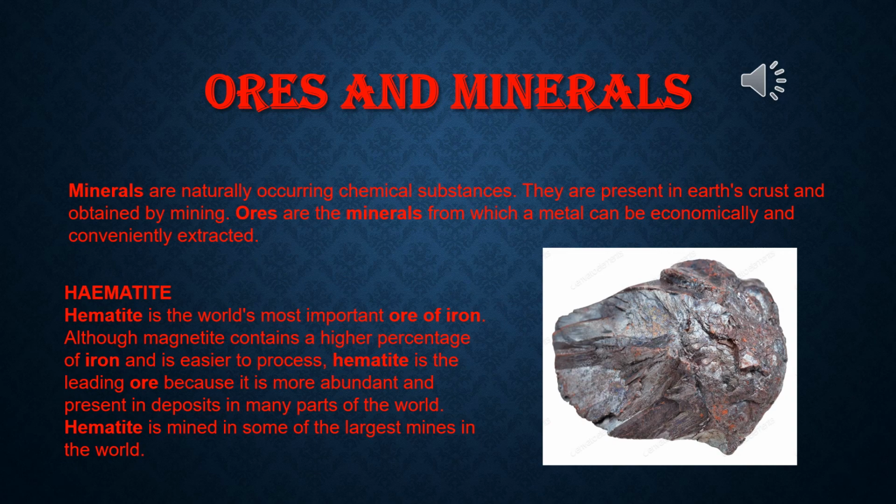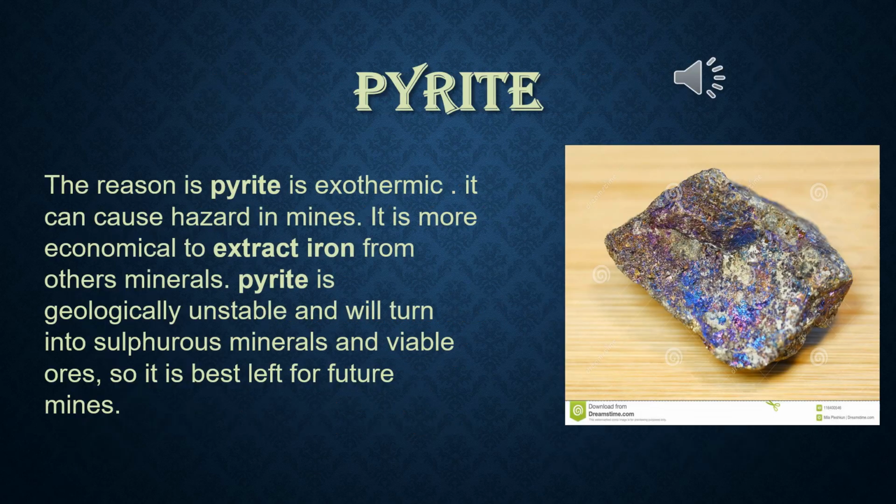Similarly, aluminium can be commercially or profitably extracted from its mineral bauxite. So bauxite is the ore of aluminium. Other minerals of aluminium, for example kaolin or China clay, contain enough aluminium, but aluminium cannot be extracted profitably from it. So kaolin is not the ore of aluminium. So hematite is the ore of iron, but iron pyrites is not the ore of iron.